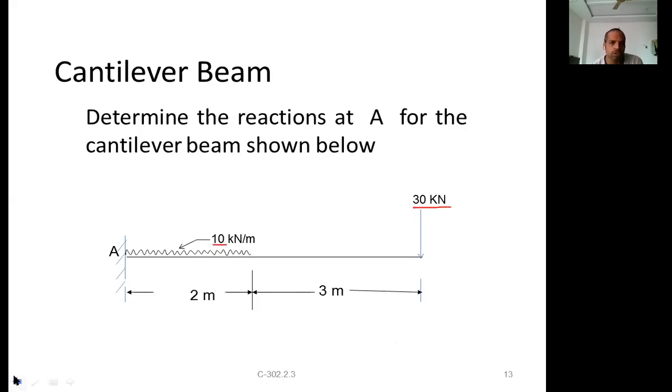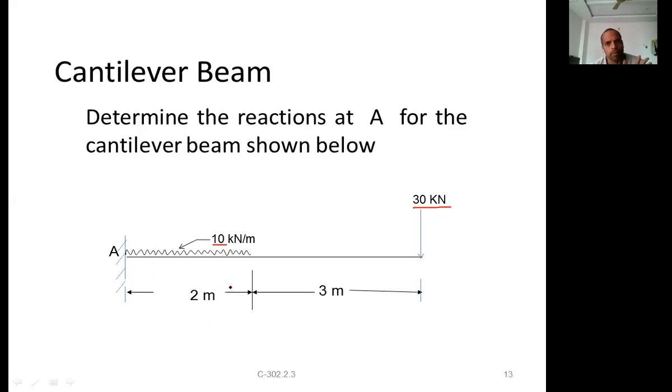For the UDL, you have to convert it into the total load, or equivalent point load. I am using the two terms repeatedly.